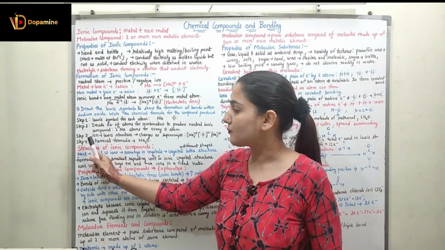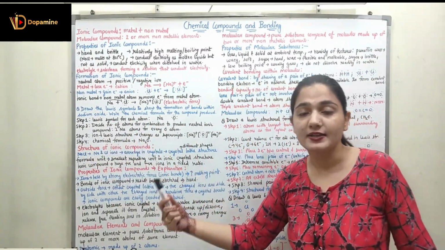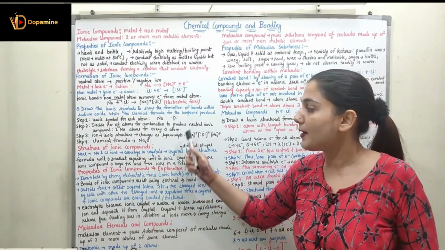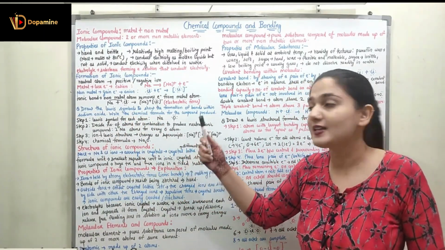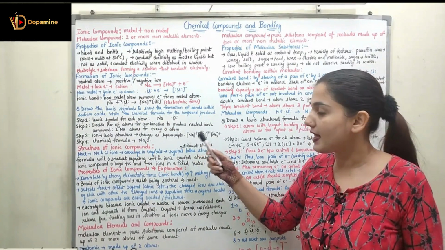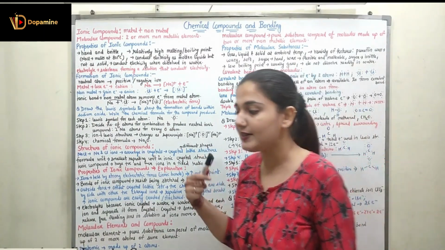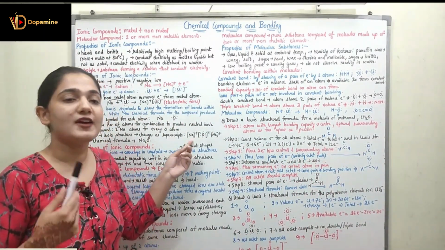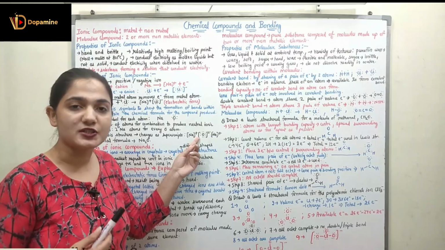Now moving to step 3. For the ions, I am making a Lewis structure, and we put the charges over here as superscripts. Sodium will have the Lewis structure Na only, because now we do not have any electron in the valence shell, so it is not represented with any dot, but we have a positive charge over it.